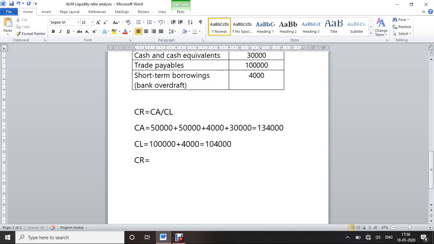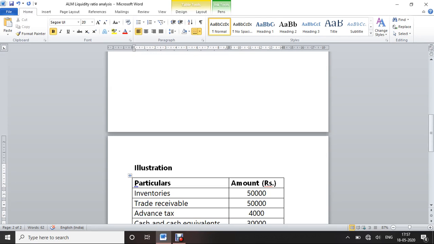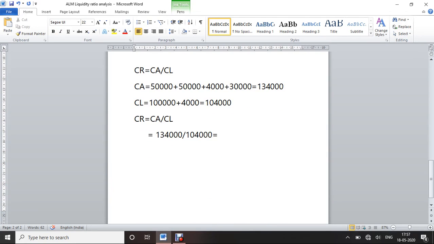Current ratio equals current assets divided by current liabilities. So current assets 1,34,000 divided by 1,04,000 equals 1.29, sorry, 1.29 is to 1.